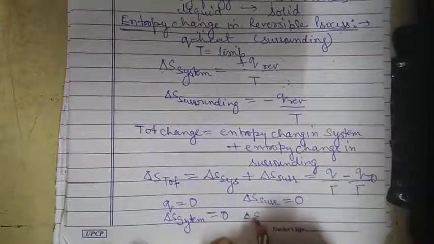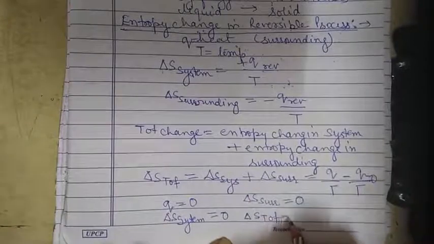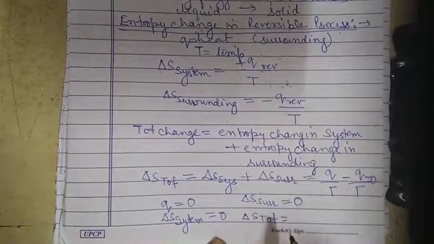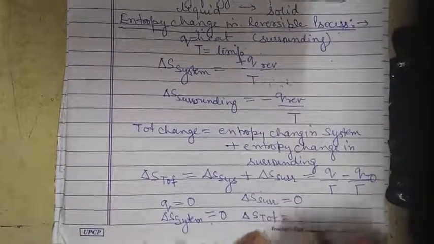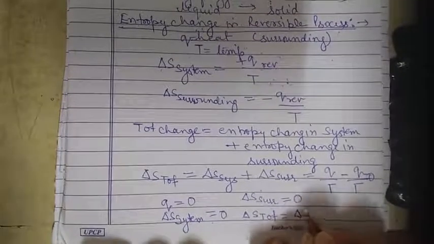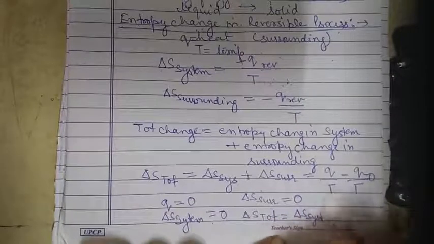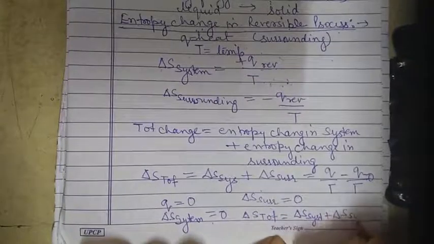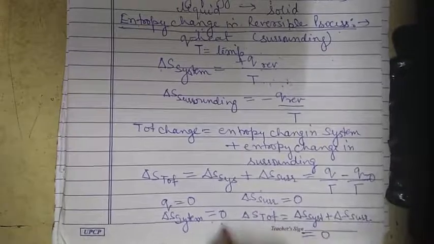Now delta S total means system plus surrounding, so delta S system plus delta S surrounding is 0 plus 0, and definitely it will be 0.